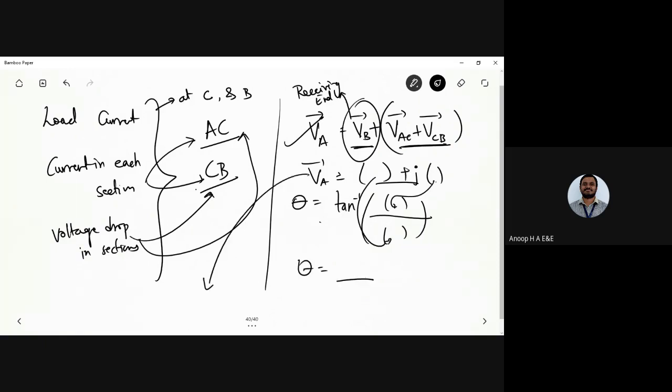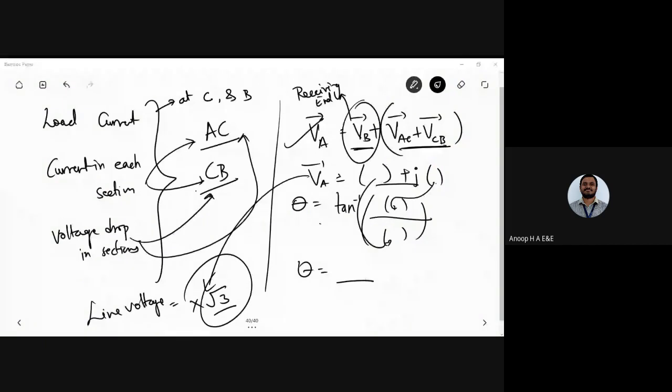If you multiply it by √3, you'll get the line voltage. So these are the concepts which were covered, and I want you to understand the concept and try to work out a few more problems.